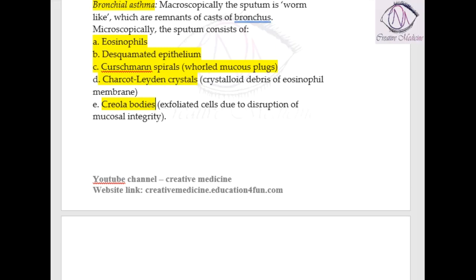The protein present in these Charcot-Leyden crystals is galectin, whereas Creola bodies are epithelial cells which are exfoliated due to the loss of mucosal integrity.